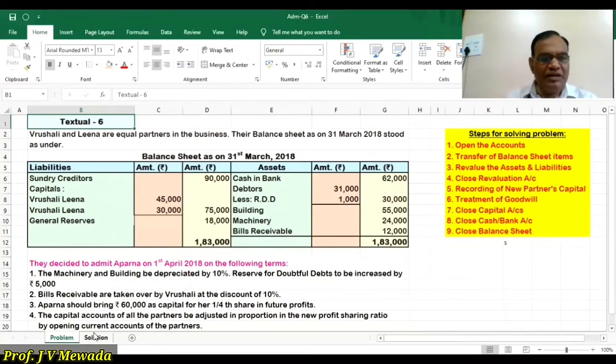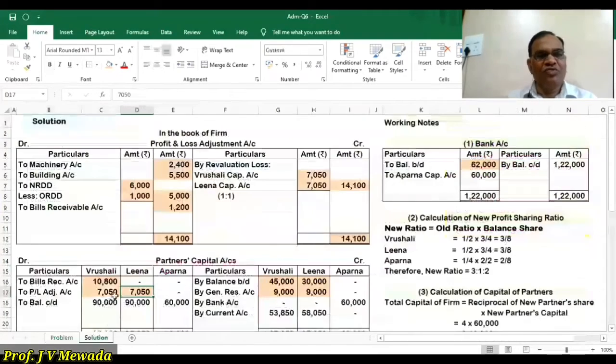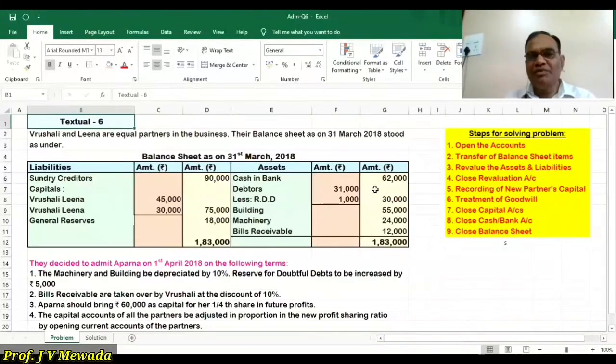Step number 4, new partner's capital. Aparna should bring 60,000 as capital, so we'll pass the entry for that. Bank account is debited 60,000, and on the credit side, Aparna's capital account by bank account 60,000. So that is step number 5. Step number 6, treatment of goodwill. In this sum there is no treatment of goodwill, so we have to ignore it.